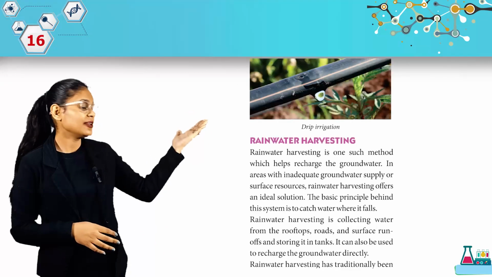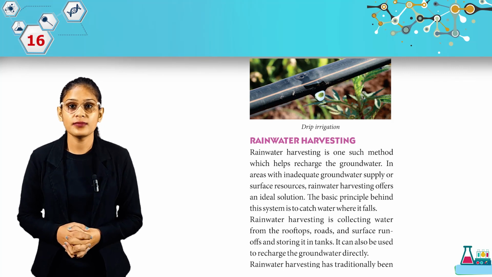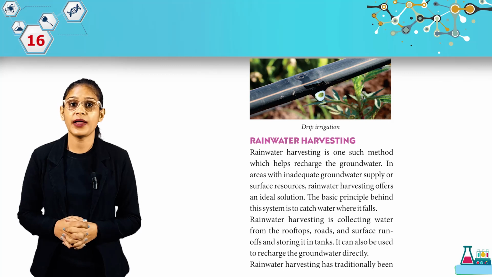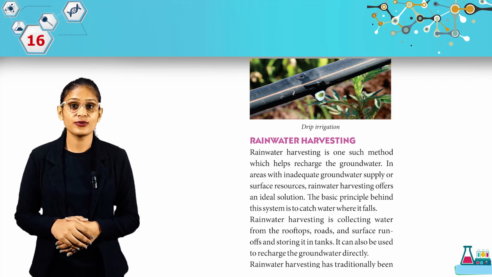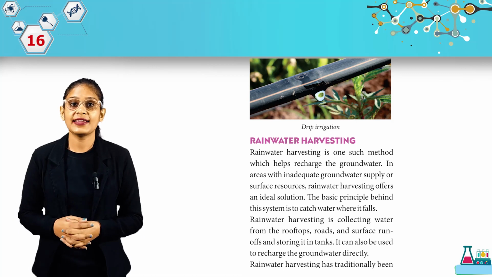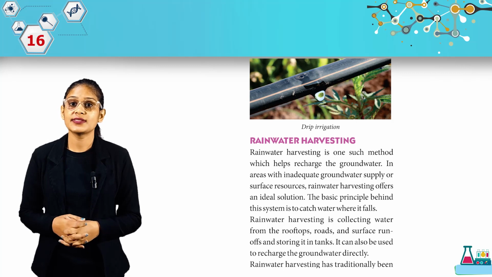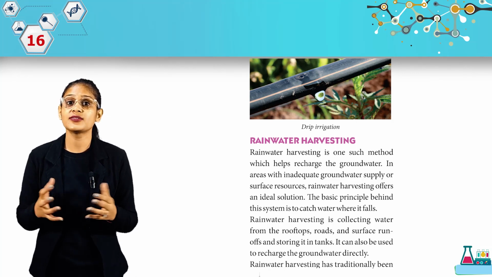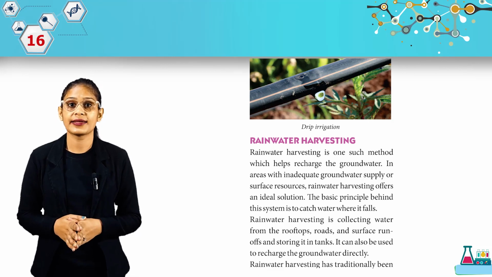Now students, rainwater harvesting. Rainwater harvesting is one such method which helps recharge the groundwater in areas with inadequate groundwater supply or surface resources. Rainwater harvesting offers an ideal solution. The basic principle behind the system is to catch water where it falls. Rainwater harvesting is collecting water from the rooftops, roads and surface runoffs and storing it in tanks. It can also be used to recharge the groundwater directly.